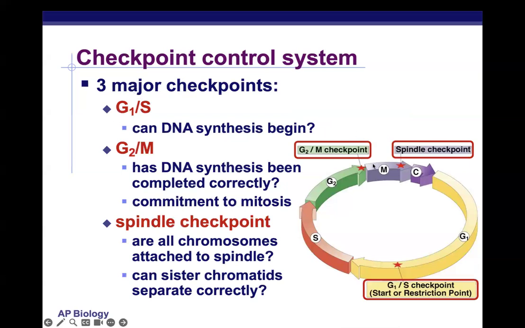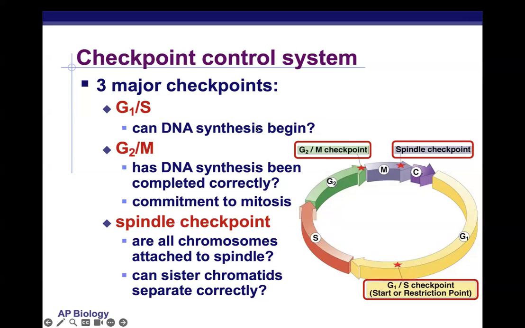So, as I said, there are three major checkpoints in the cell cycle. There are many other smaller ones, but we most want to be familiar with these three. There's a G1/S checkpoint right here, right before the cell exits the G1 phase into the S phase. And it's basically checking, hey, can DNA synthesis begin? Do we have all of the materials and resources we need to go through and replicate DNA? If the signal says yes, that checkpoint will be moved past and DNA synthesis will occur.